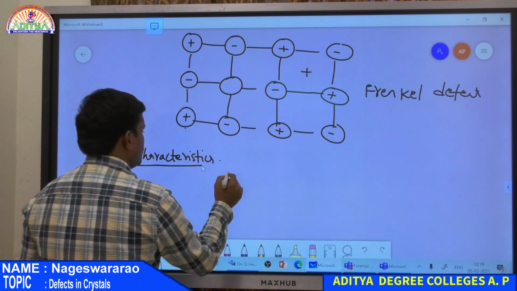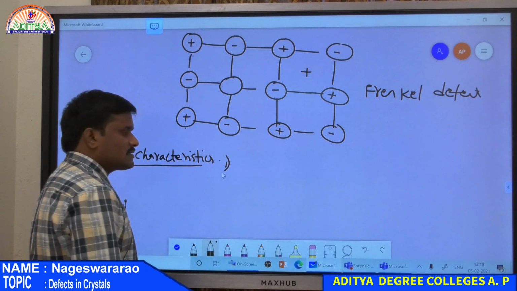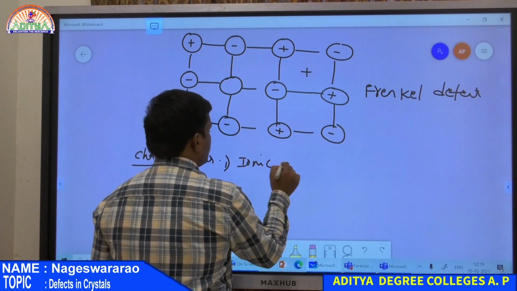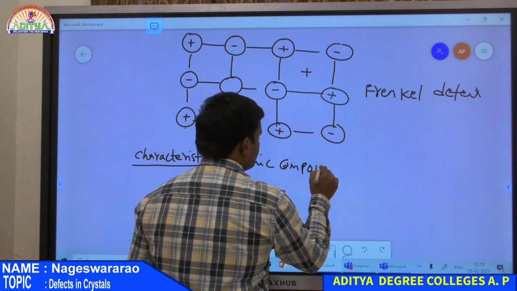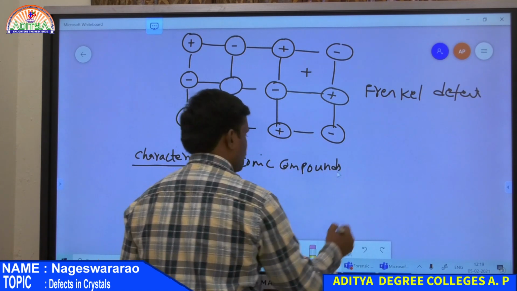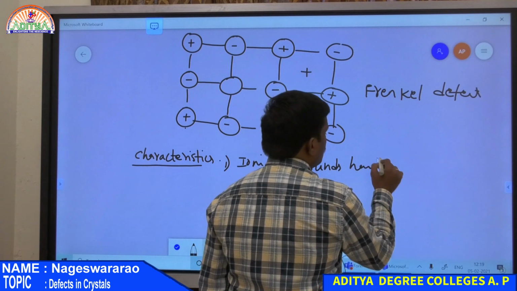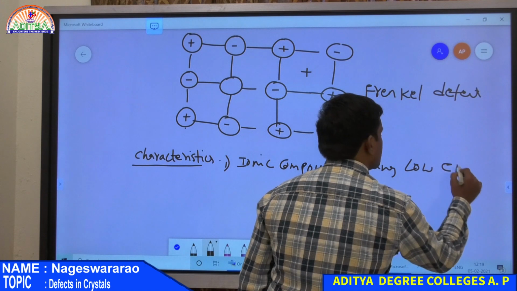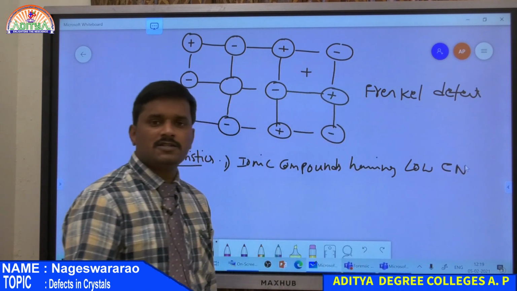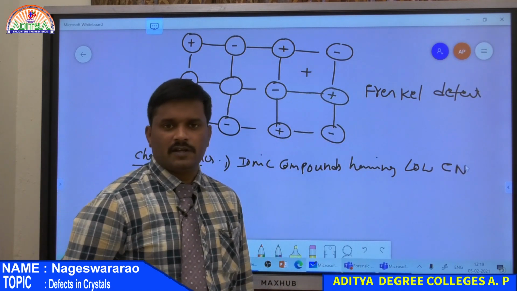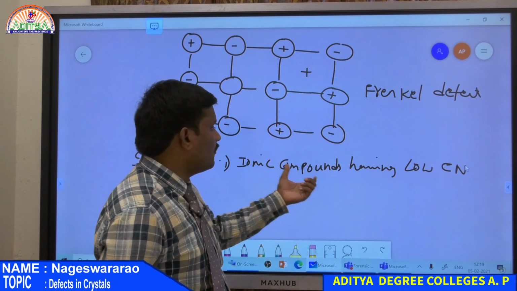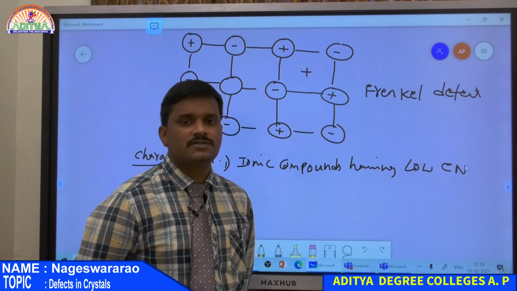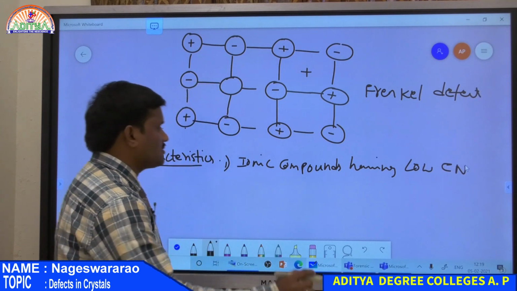First one is, Frenkel defect arises in the case of ionic compounds having low coordination number. So this is the only difference, low coordination number. If it is high coordination number, then there is a Schottky defect. If it is an ionic compound as well as containing low coordination number, then that crystal undergoes Frenkel defect. So this is the first point.